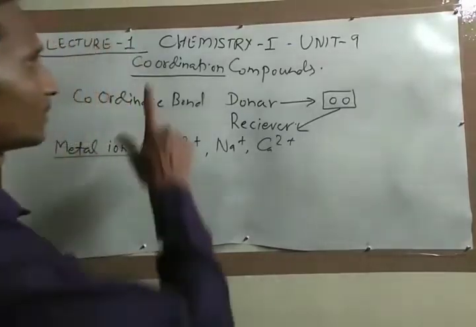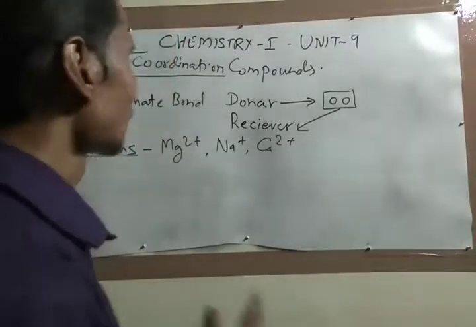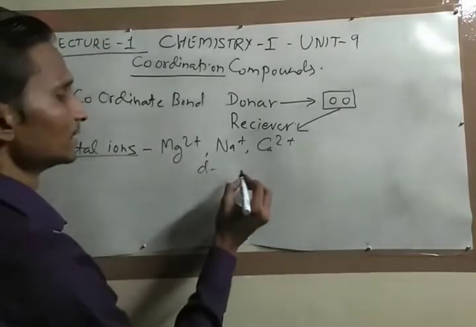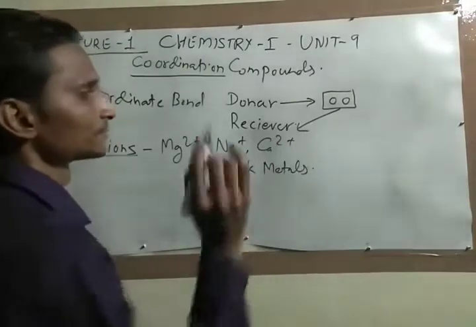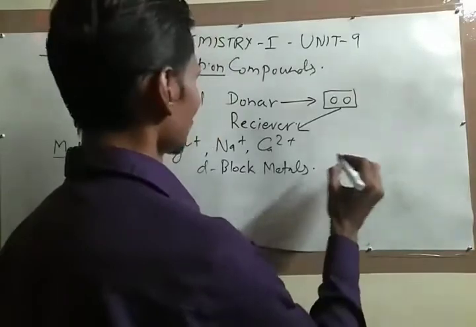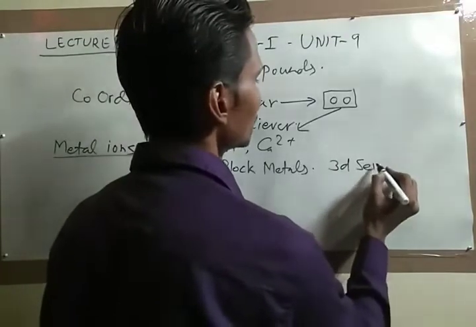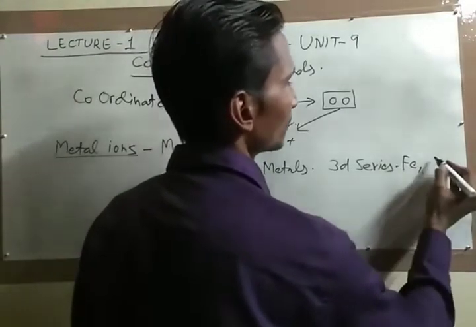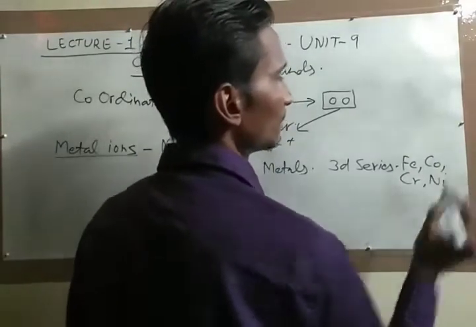But in coordination compounds, a special type of metal ion is present, that is d-block metals. The first series of d-block metals is the 3d series, which has iron, cobalt, chromium, nickel.